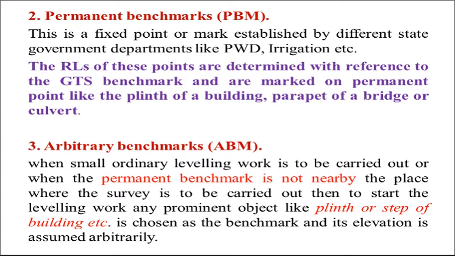Third type is arbitrary benchmark. When small ordinary leveling work is to be carried out, or when the permanent benchmark is not nearby the place of survey, then leveling can be started from any prominent object like the plinth or step of a building, and that is known as a benchmark. The elevation of this benchmark is assumed arbitrarily, and this benchmark is called an arbitrary benchmark.